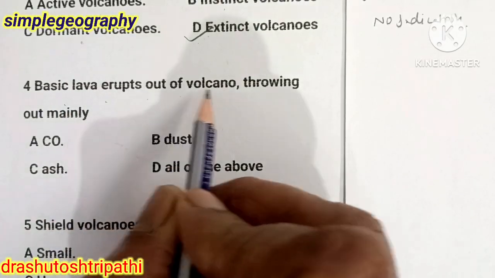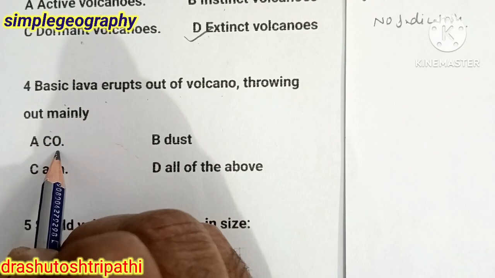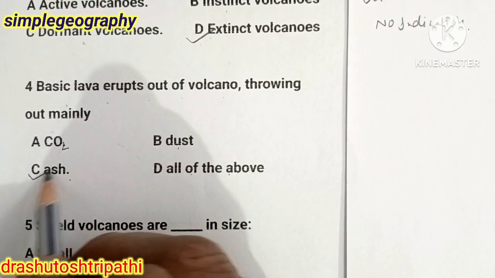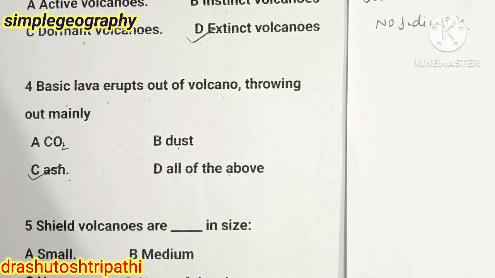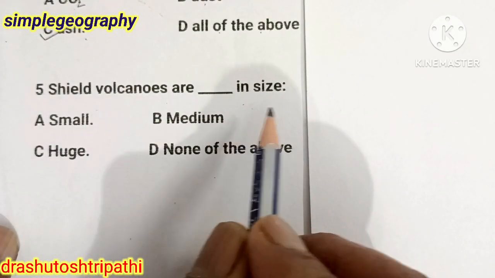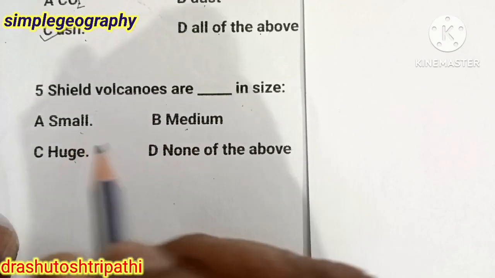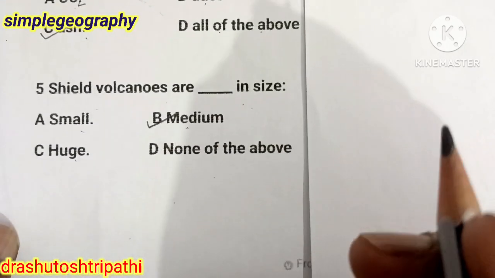Basic lava erupts out of volcano throwing out mainly CO2, carbon, dust, ash, all the above. The answer is C, ash. Volcanoes are dash in size. Small, medium, huge. The answer is medium.